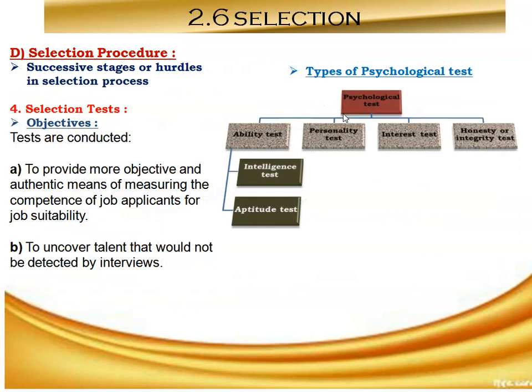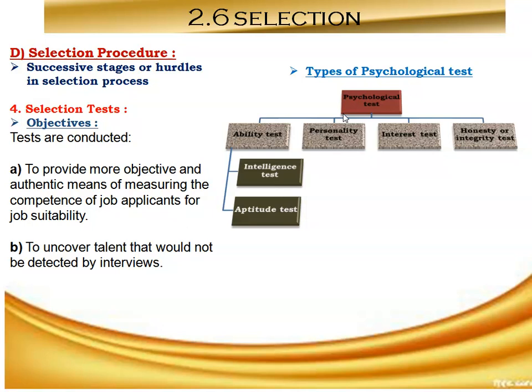Then the next stage is selection test. Selection test, also called psychological tests, are important devices that are used in the selection of the candidates. A test is designed to measure such skills and abilities in a worker which are found by job analysis to be essential for successful job performance. So, a test is an instrument designed to measure selected